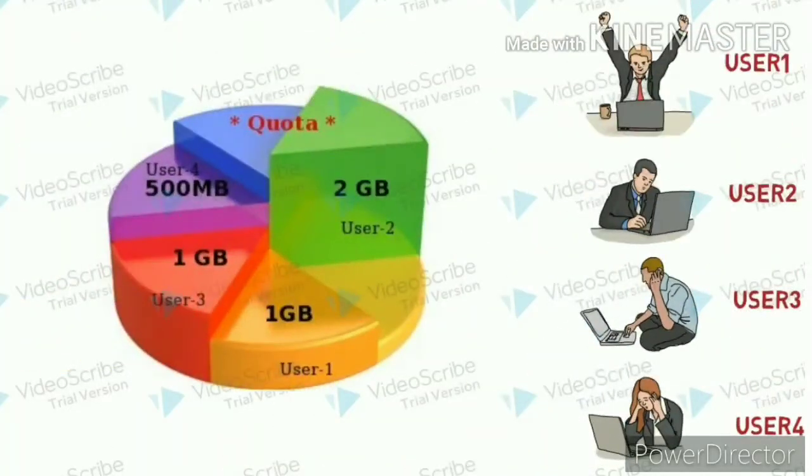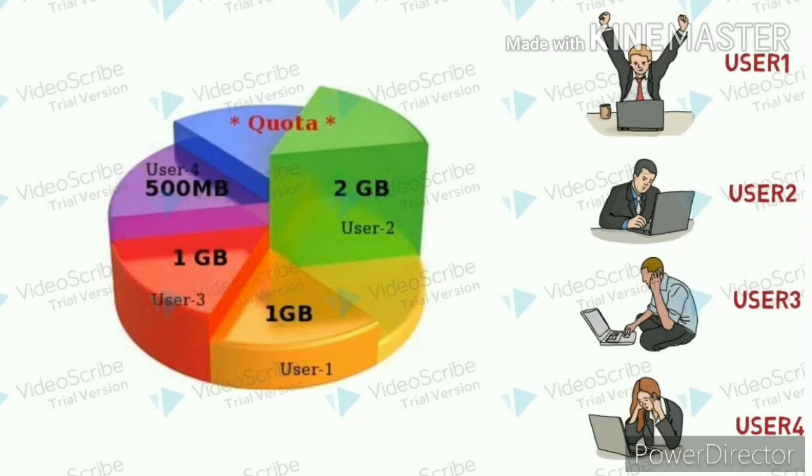In this way, we can provide user 1 a 1 GB quota limit, user 2 a 2 GB quota limit, user 3 a 1 GB quota limit, and the last user 4 a 500 MB quota limit. Now in this way they can utilize the disk drive properly.